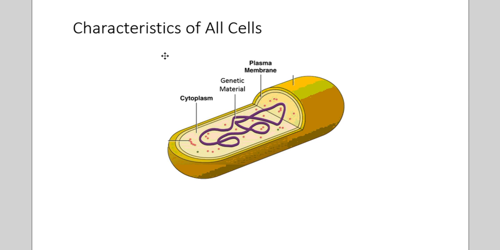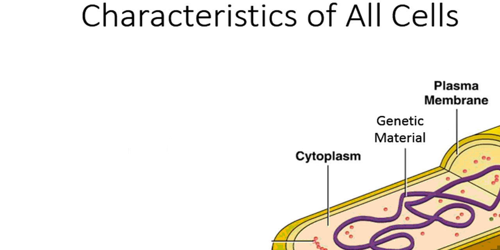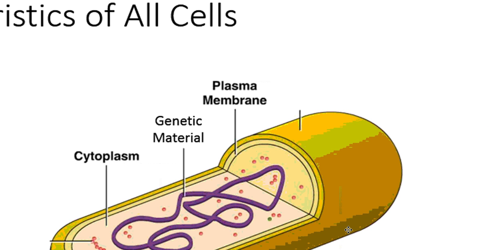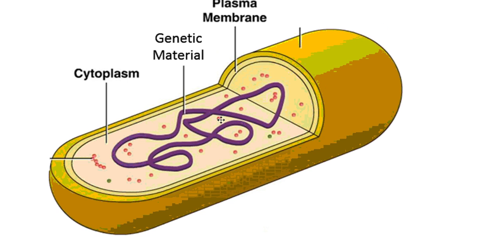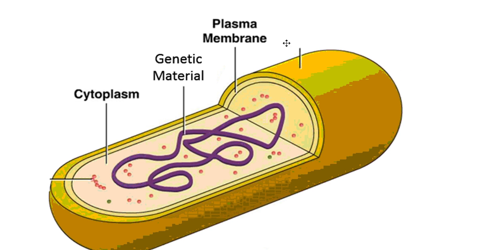And these three characteristics are: all cells are composed of a plasma membrane. Sometimes you'll see this called the cell membrane. And this is a protective membrane that surrounds the cell, protects the cell, and it regulates materials in and out of the cell. This bacterial cell here has a plasma membrane. It also has a cell wall surrounding it, but it has a plasma membrane. All cells have a plasma membrane.